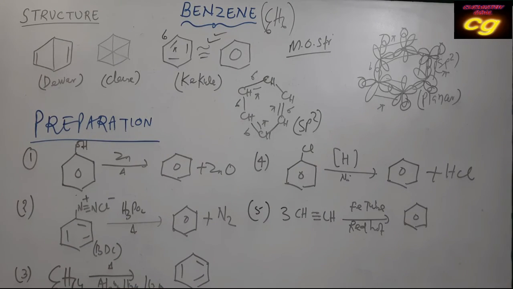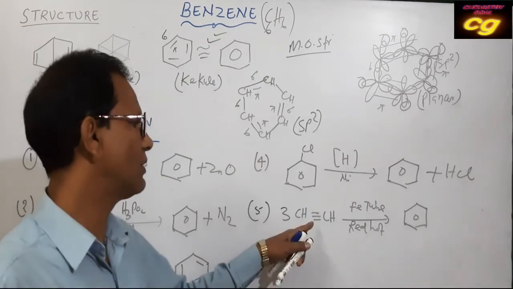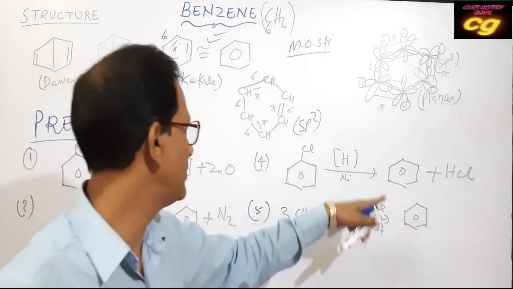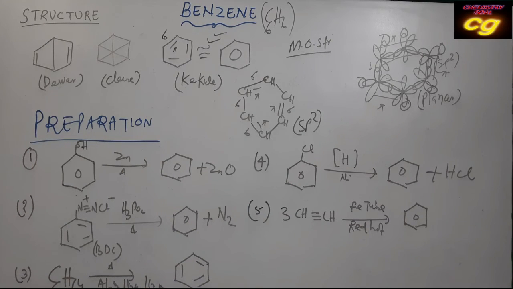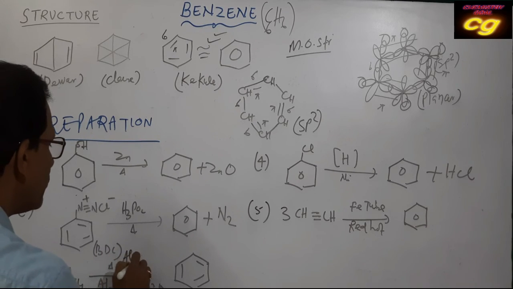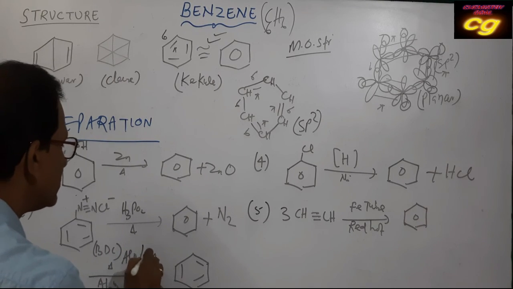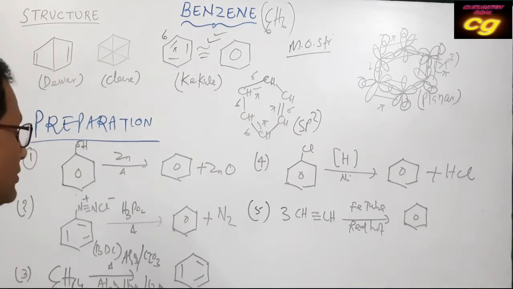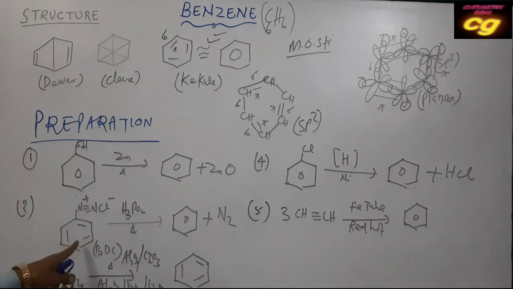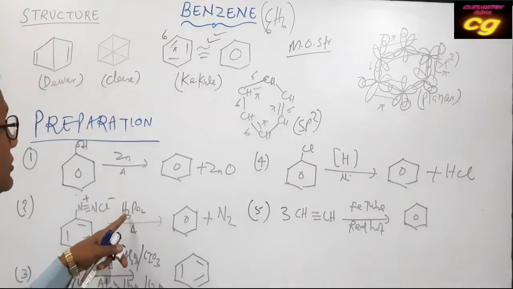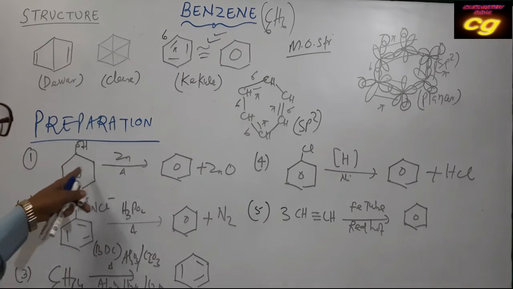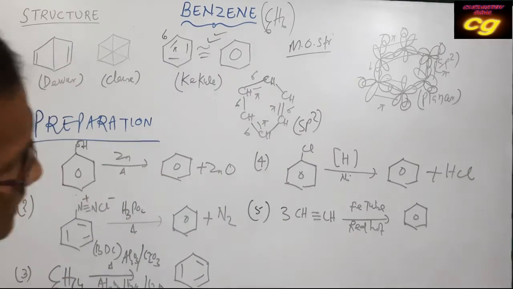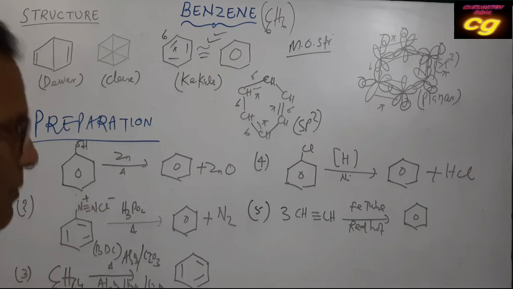So benzene can be prepared by addition reaction of acetylene, reduction of chlorobenzene, and from hexane in presence of Al2O3 or chromium oxide on heating. BDC, benzene diazonium chloride, when reacted with hypophosphorous acid H3PO2 converts to benzene, and phenol when heated converts to benzene. So these are the important methods of preparation of benzene.